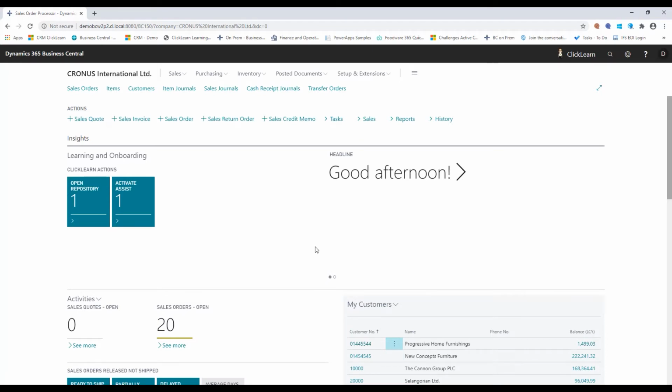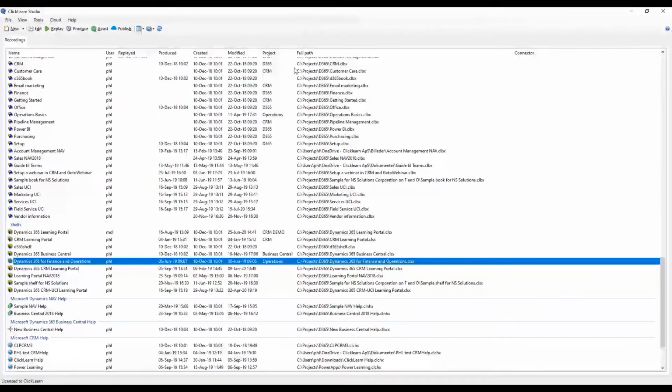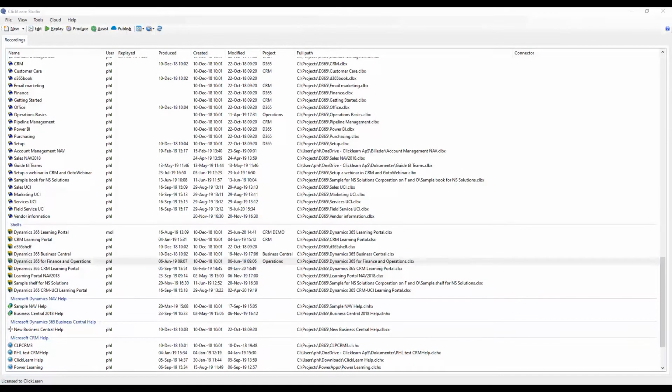So first of all, we need a business application, and in this case, Business Central. Secondly, we need ClickLearn. ClickLearn is a ClickOnce application. There are no system requirements, there are no server integrations. The only requirement we actually have is that you run this from a Windows OS. And that's it. Download this ClickOnce application, it's about 50-60 megabytes, to the computer of the author. So only the ones that are going to be creating the documentation need ClickLearn Studio. Everybody else needs access to a browser.